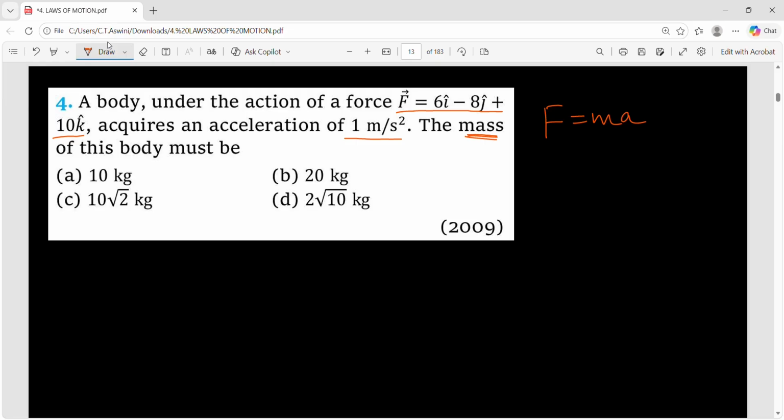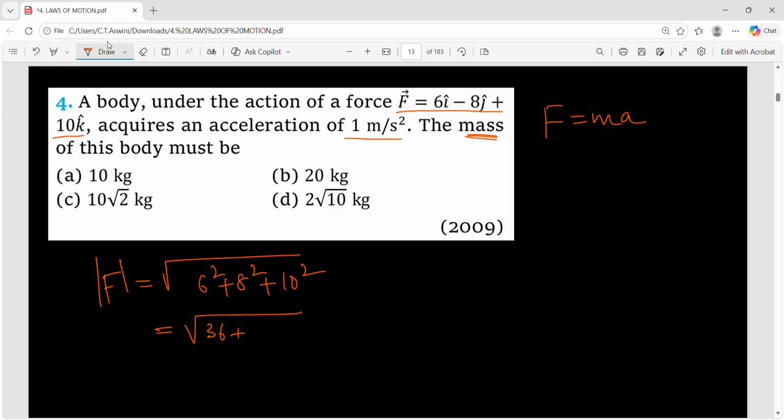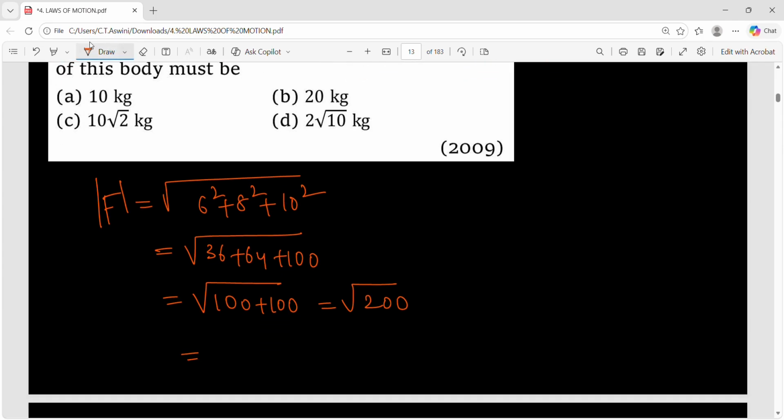If you see the options, the options are not in vector format. So take the magnitude of F. What is the magnitude of F? I component square plus j component square plus k component square. 6 square is 36, 8 square is 64, 10 square is 100. So 36 plus 64 is 100, one more 100. So this is root 200. So what is the square root of this? 10 into root 2 newtons. So this is the magnitude of the force.